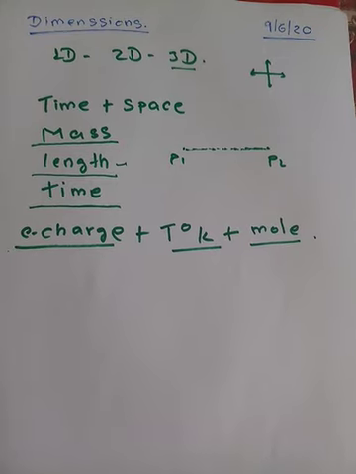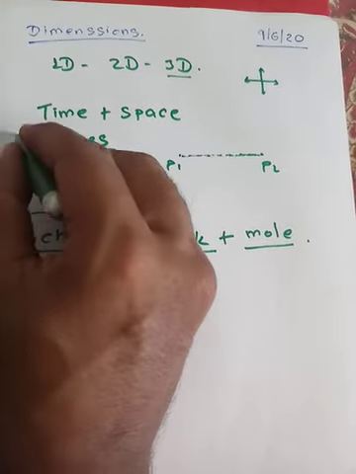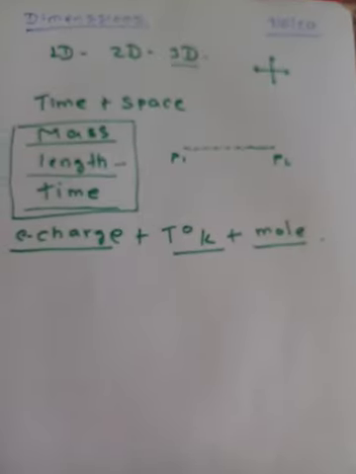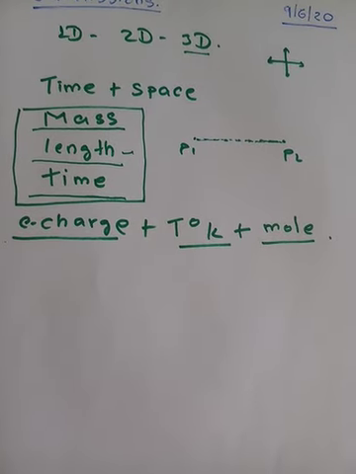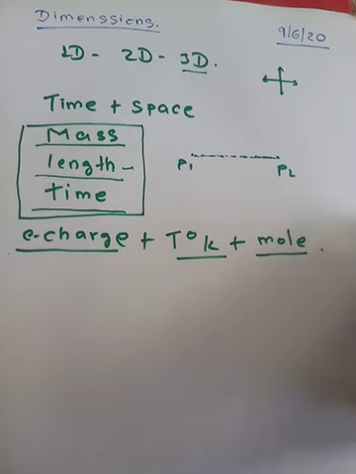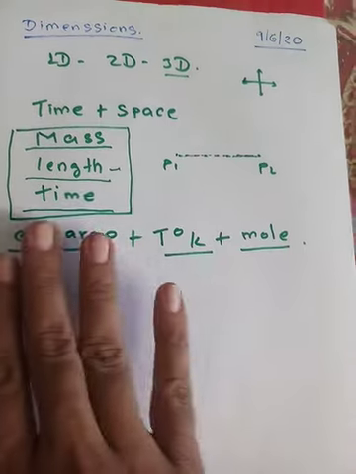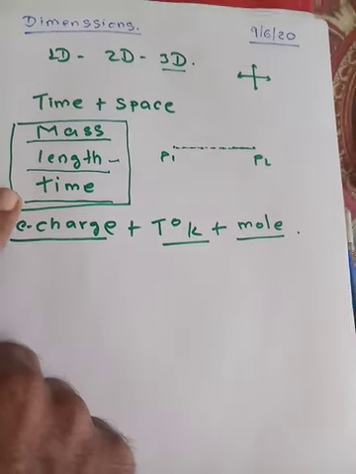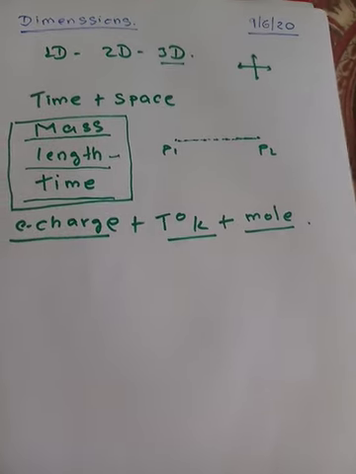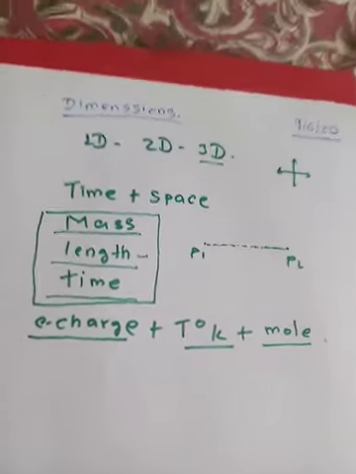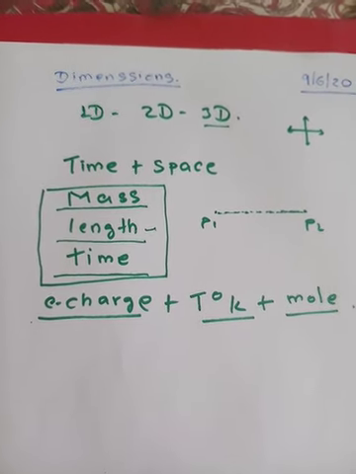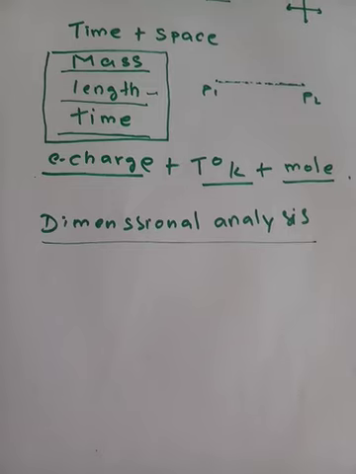But right now, for the syllabus of class 11th, these three things will be more than sufficient, because now if I include this charge and thermodynamic temperature and mole, then it will unnecessarily make the things complicated. So we are not going into the other ones right now. We are concentrating only on these things: mass, length, and time. Okay, so these are what we call as the dimensions: mass, length, and time.